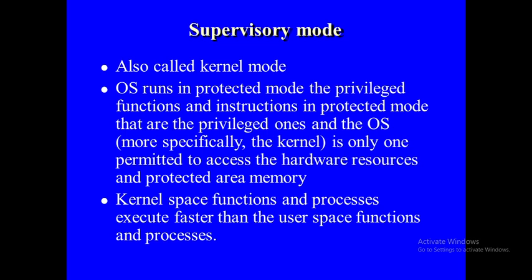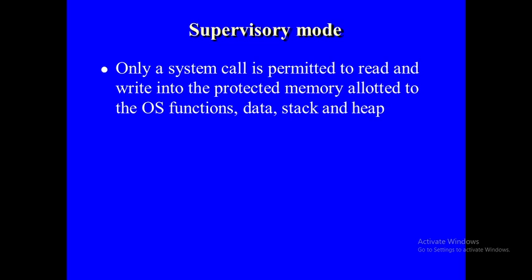The kernel space functions and processes execute faster than the user space functions and processes. Only a system call is permitted to read and write into the protected memory allocated to the OS functions, data, stack and the heap.